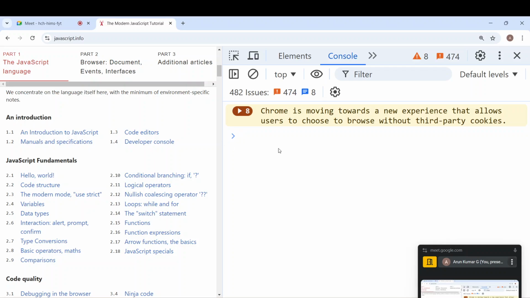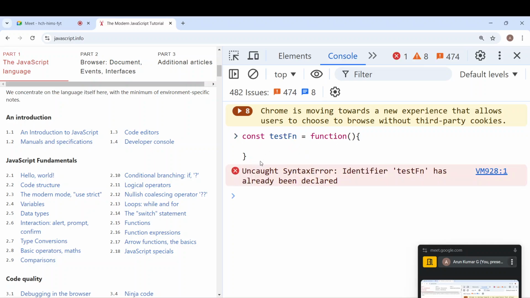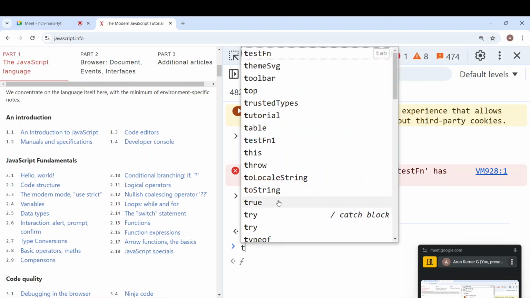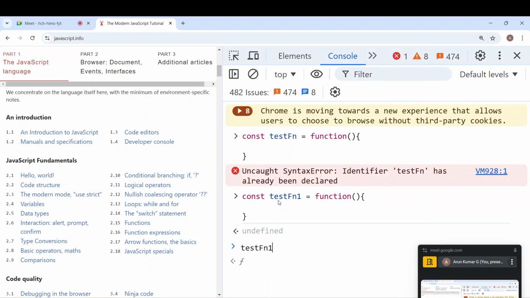All right. So we saw this is expression syntax. Now I'm getting an error because this variable has already been declared. I'm trying to declare it, but it says this variable already exists. That's the only reason. But if I change it to test function 1, I think it is going to work. Now how can I call this function? Same way.